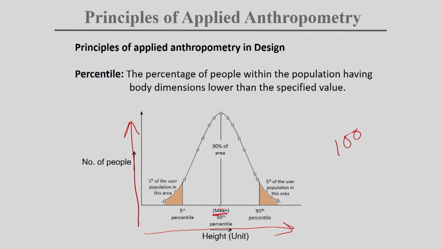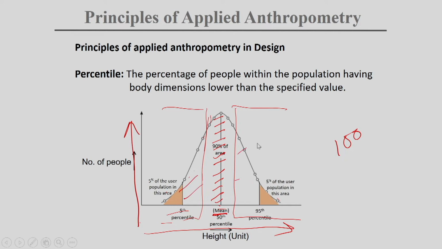So your average is here, but if you design it for the average population, then hardly will you cover this part of the population. We are not considering this range of population and this range of population. In this case, that product won't be compatible with this section and this section also.